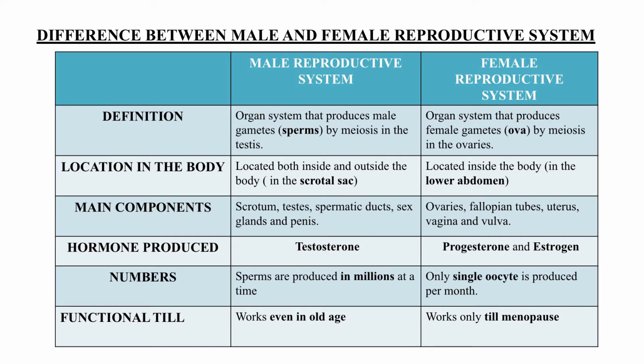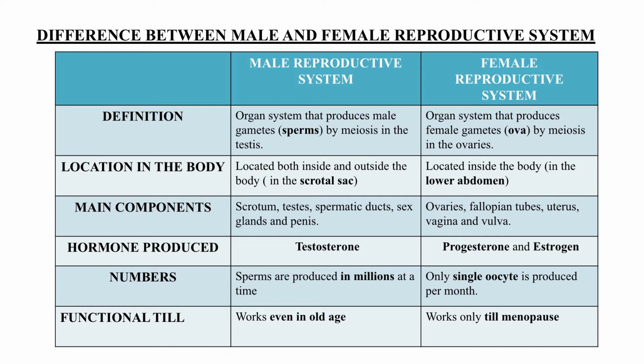In case of male, the main components will include the scrotum, testis, the genital duct system and accessory glands. And in case of females, it will include pair of ovaries, their duct system and the extragenital organs like your vulva.